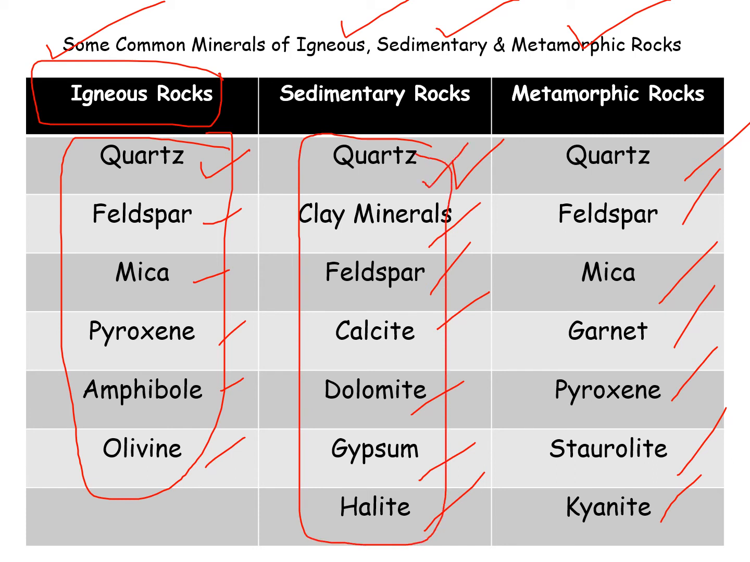Here you can see quartz and feldspar are the most common in all the rocks. Mica is also common in igneous and metamorphic rock, but quartz and feldspar lie in every section of the rocks. So these are the most abundant minerals found on the earth.